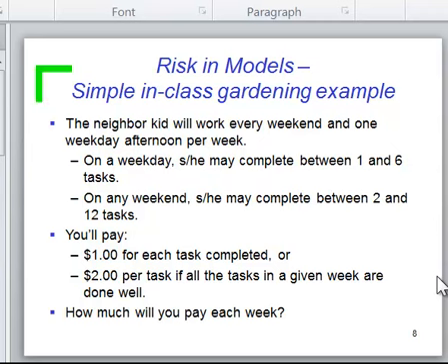Or I have a neighborhood kid, and he's willing to help me, but the downside to working with him is that, although he's a lot cheaper, I'm not always sure that he's going to have enough time to get things done, and he might not do as good of a job as the company. So I want to try to understand how this is likely to play out if I work with my neighborhood kid. So here's the basic idea. Kid's willing to work one weekday and one weekend day every week. On a weekday, he may complete somewhere between 1 and 6 tasks. And on any weekend, he may complete somewhere between 2 and 12 tasks.